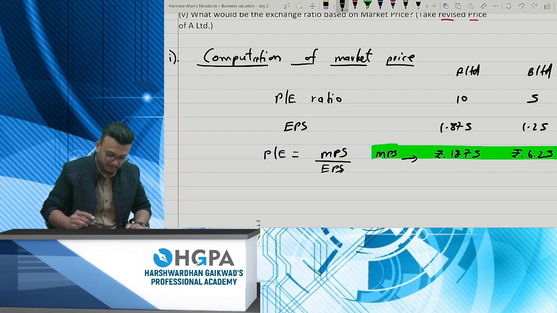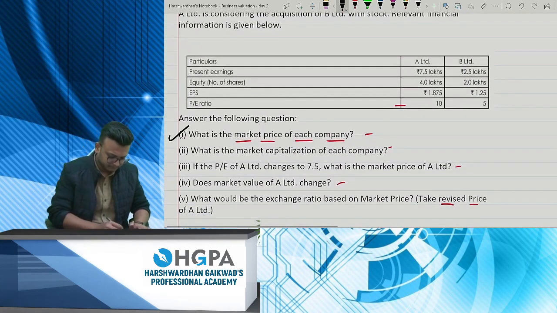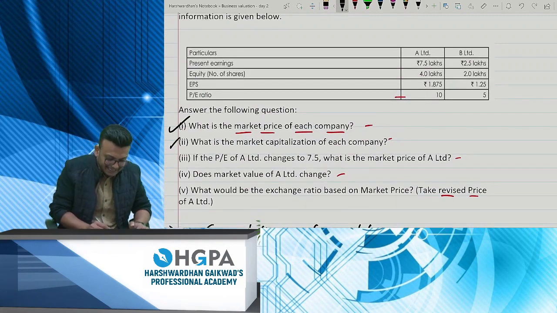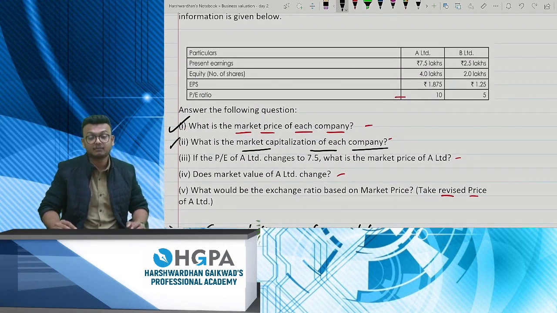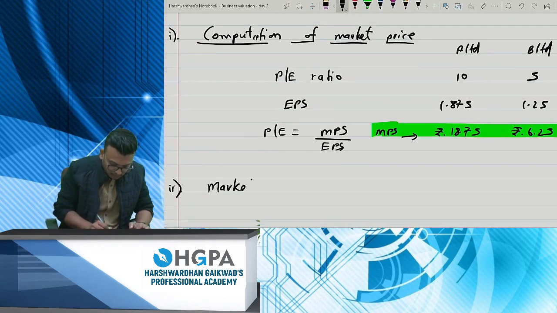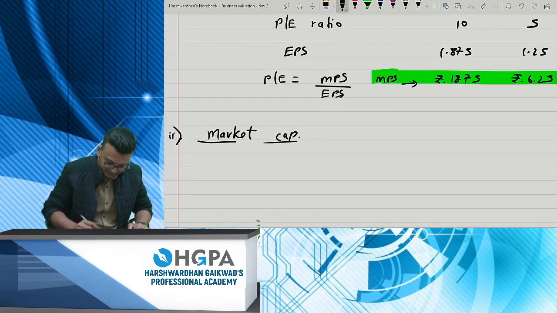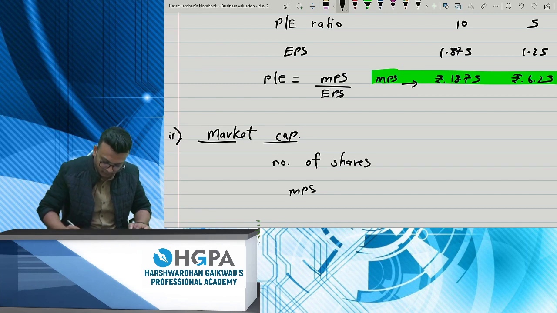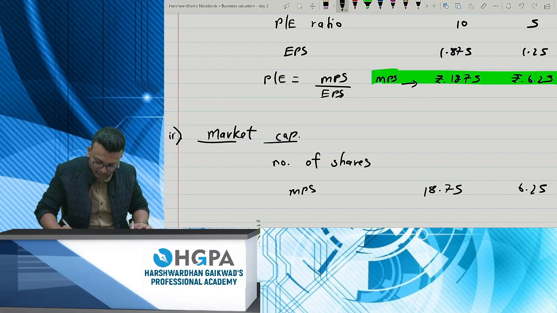Okay, now that's your answer to the first question. Very simple. Second, what is the market cap of each company? As I've already mentioned, market cap is number of shares into price. So for the market cap of each company, it will be number of shares into the market price per share, which I've already computed, 18.75 and 6.25 rupees.